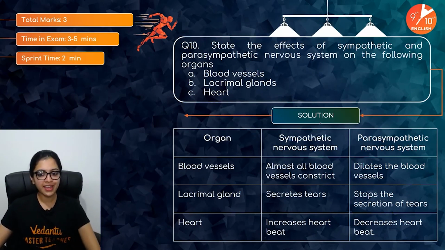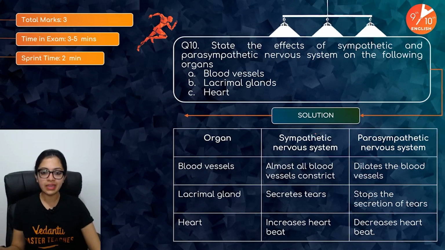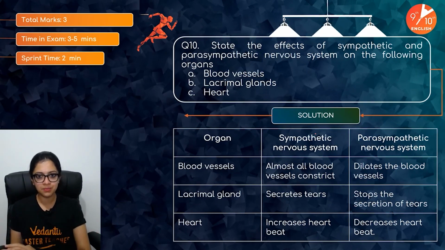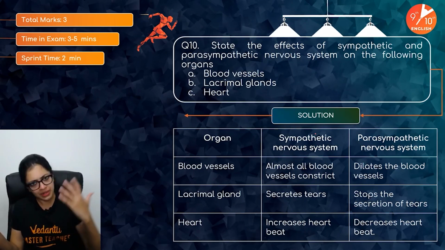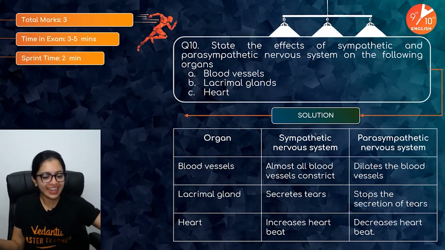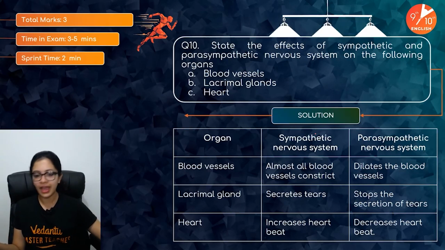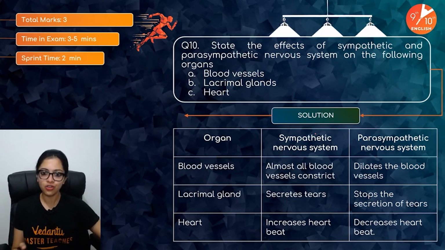Sympathetic is where adrenaline plays a major role, remember? I know some of my regular children like Akanksha and many others, just the moment I say this, they are like, snake example. Ma'am, you've told us the snake example 100,000 times, and I will continue to tell you. Well, just joking. Don't worry. I will not bore you with the same old stories, but as long as you remember it, I know that I can be confident and sleep peacefully that my children are never going to forget it for the rest of their lives.